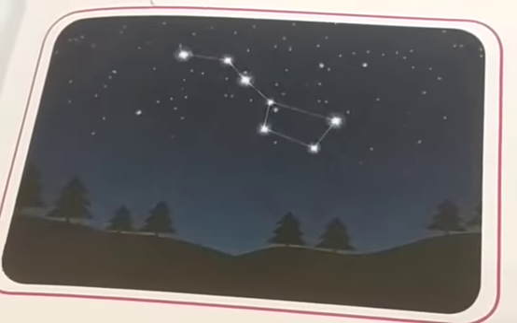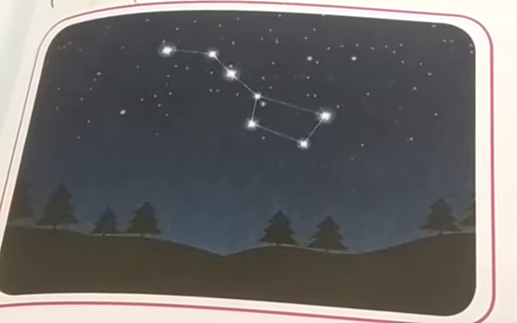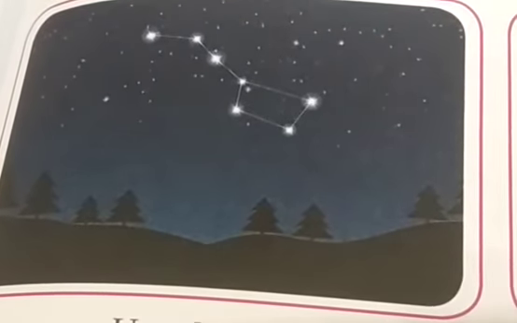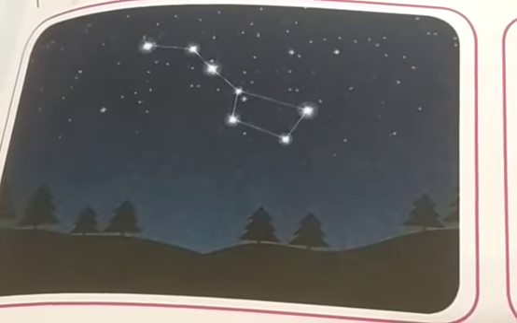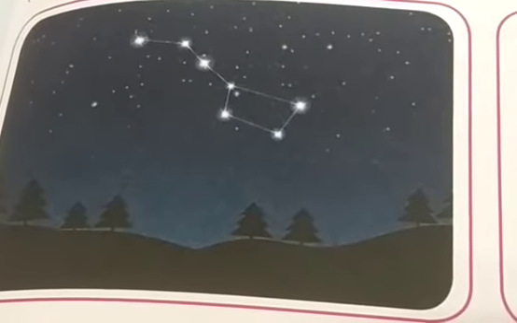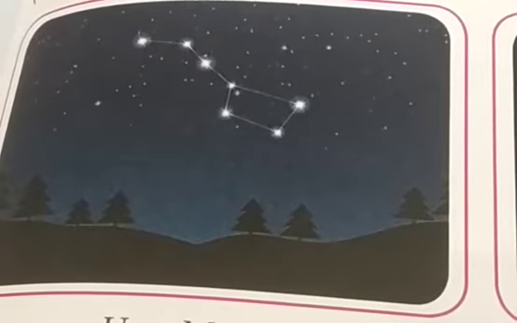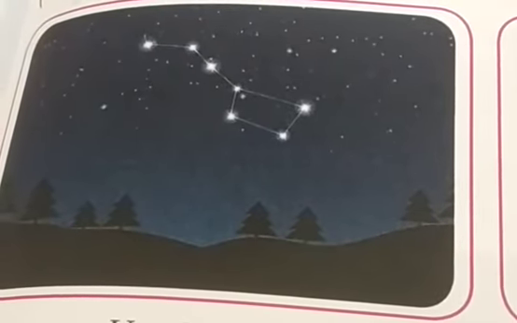System Part 3. Stars. There are thousands of stars in the sky. We can see some of them clearly at night. They appear very small because they are millions of miles away from the earth. Stars are made up of hot gases. They have their own heat and light.